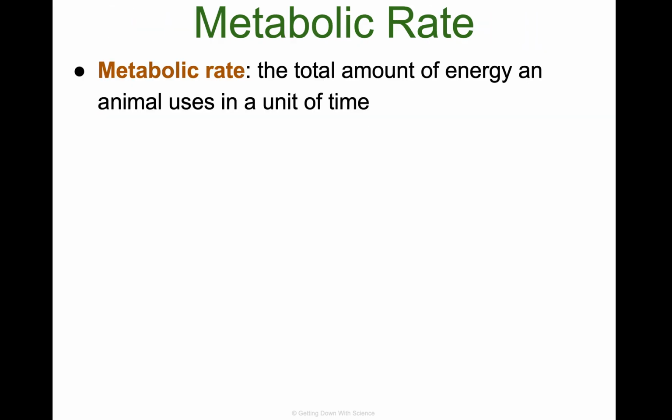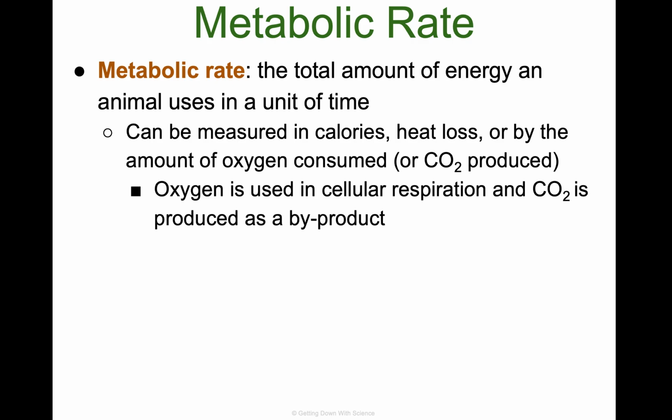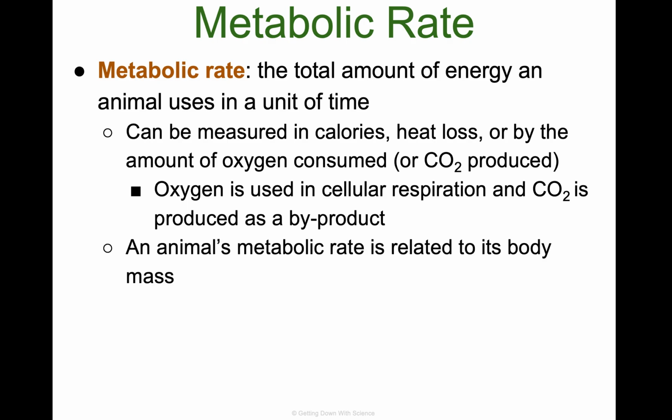So metabolic rate is defined as the total amount of energy an animal uses in a given time. It can be measured in calories, heat loss, or the amount of oxygen consumed. We did this in our cellular respiration lab when we looked at the CO2 being produced and the oxygen being consumed, other way around, by our peas. Oxygen is used in cellular respiration and CO2 is a byproduct, so an animal's metabolic rate is related to its body mass and the amount of CO2 that it is consuming or producing.